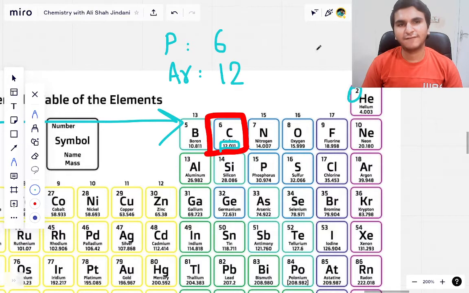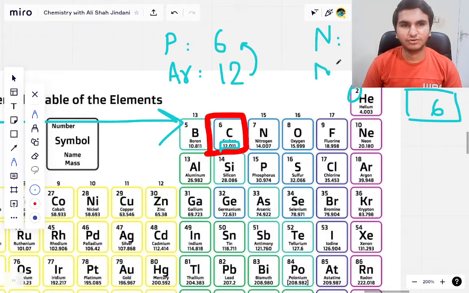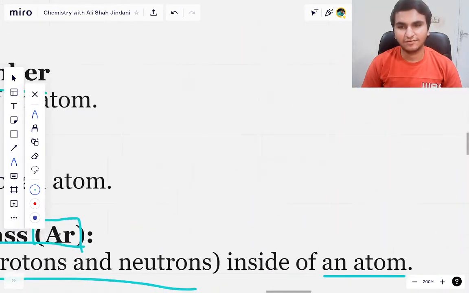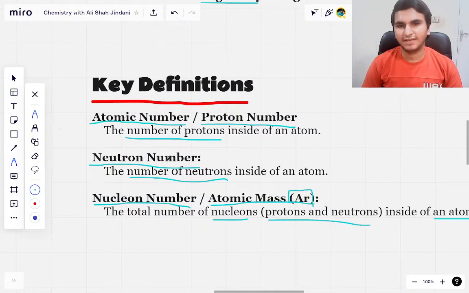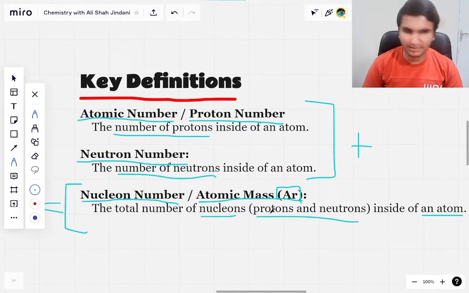So what if I want to find the number of neutrons? What do I have to do? I have to subtract. So I will subtract 6 from 12. So I get 12 minus 6, right? And we get a 6. So we know that the number of neutrons in this atom is 6, right? Pretty simple. So basically the atomic number, when you add this and this, the sum is equal to this. That is the very simple thing that you should know.